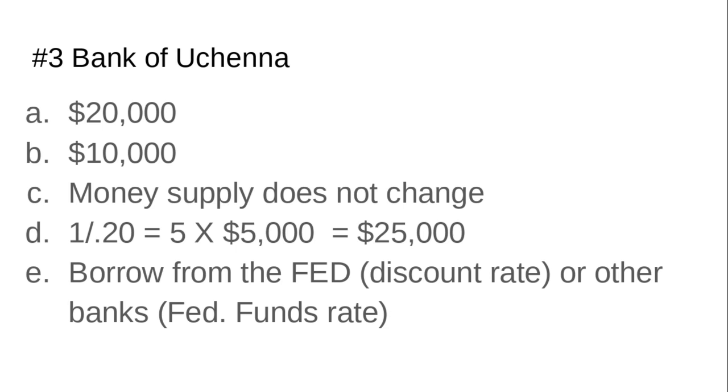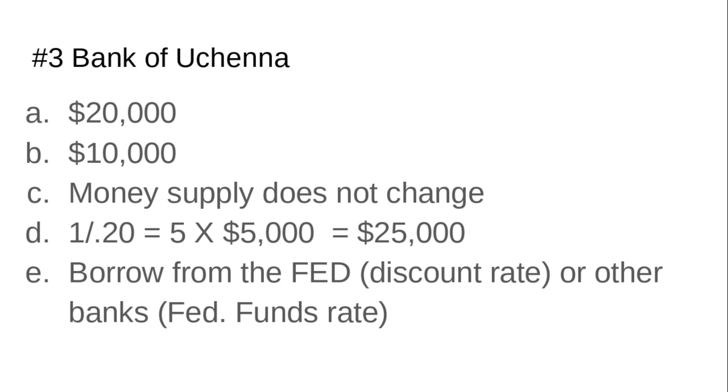For D, calculate the maximum change in demand deposits in the banking system as a whole. So over time, if this money was put into the bank and then loaned back out, you'd find your money multiplier, which is 1 over the required reserve, 0.2. 1 over 0.20 is 5, times that $5,000 cash that E-Like raised, you get $25,000. That's the maximum change in demand deposits over time.